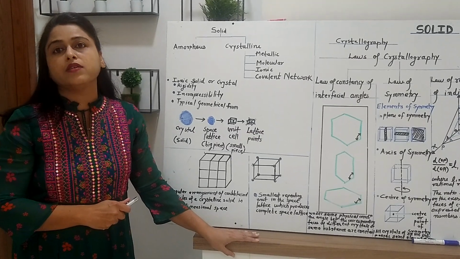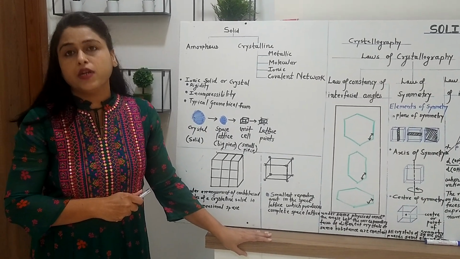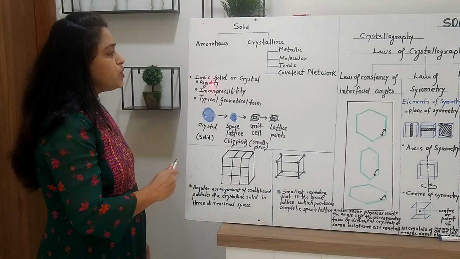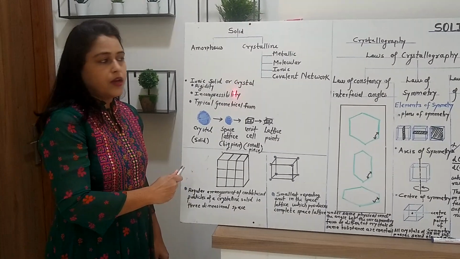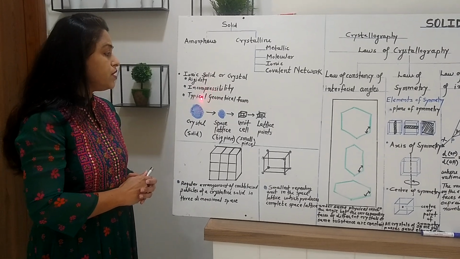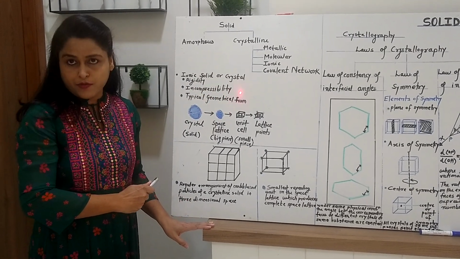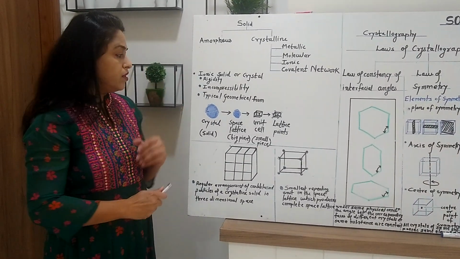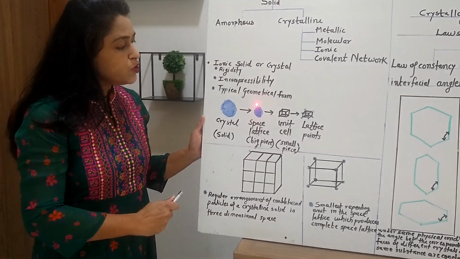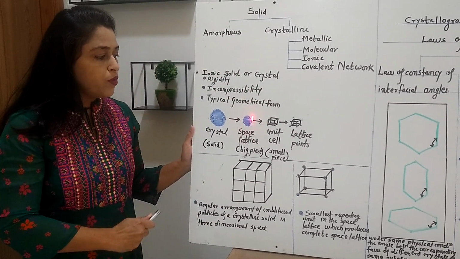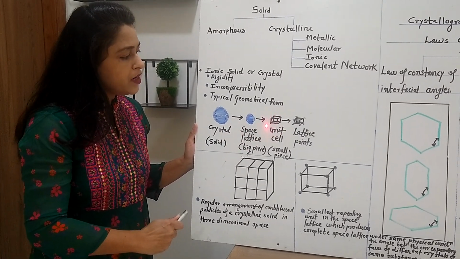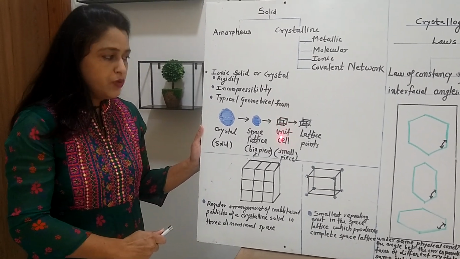This ionic solid has a particular three-dimensional network which can be constructed by cations and anions. And these ionic solids are also known as crystals. We know that crystal has rigidity, incompressibility, and they have the typical geometrical form. If we take any crystal, suppose here this is a diagram of a big crystal. If we crush it into small portion, then that small portion is known as space lattice, and again we crush it into minute particles, minute portion, so it is unit cell.